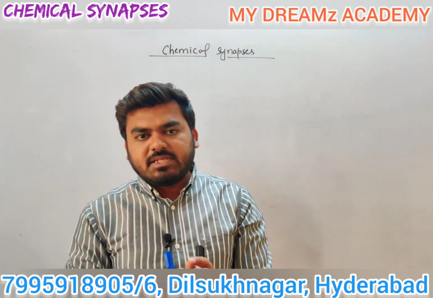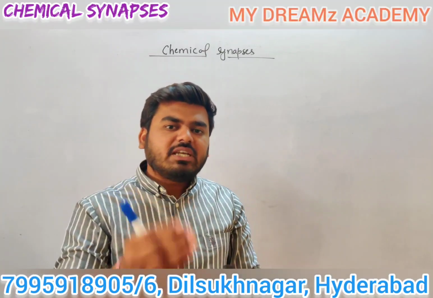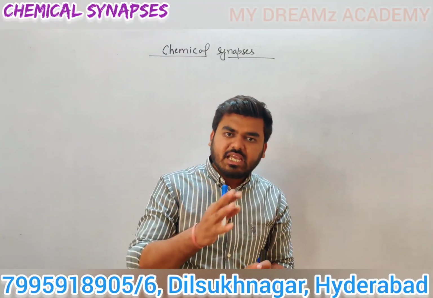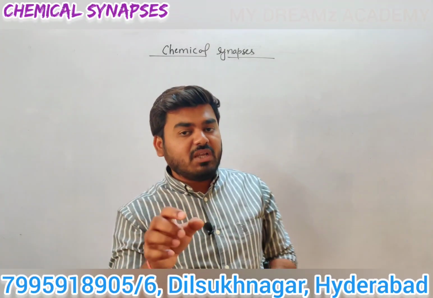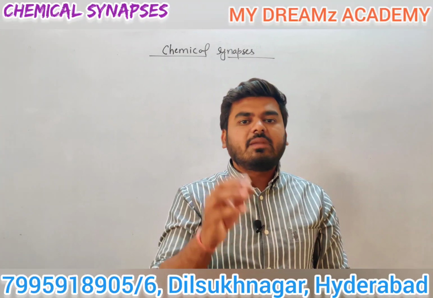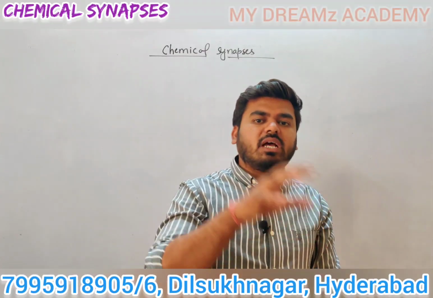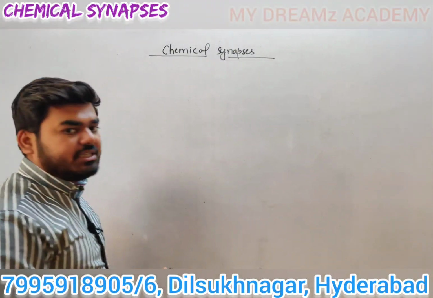There are two types of synapses: chemical synapses and electrical synapses. Electrical synapses are faster than chemical synapses, but they are rarely found in our system. Chemical synapses are a little bit slower compared to electrical synapses. So we'll discuss chemical synapses in detail.